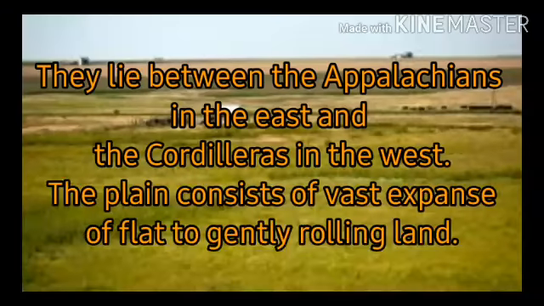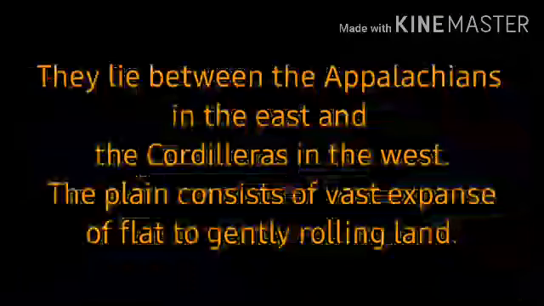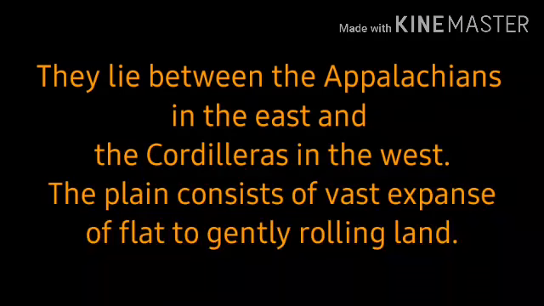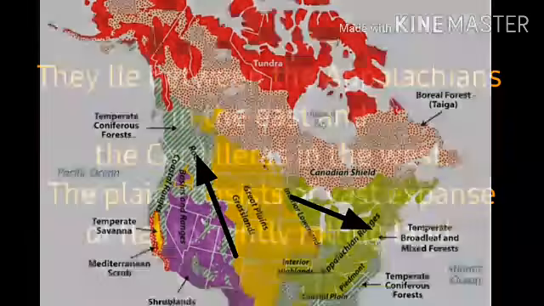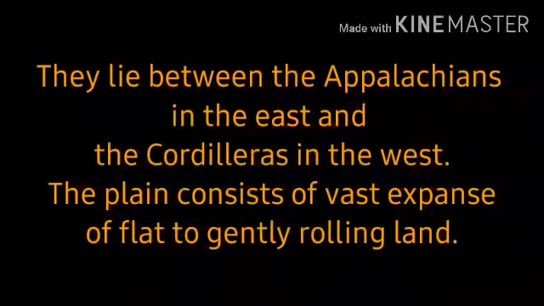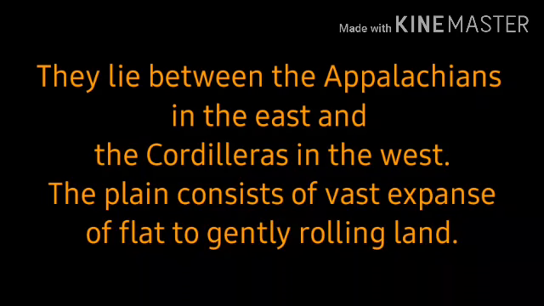The plain consists of a vast expanse, three by five of the total area, of flat to gently rolling land. What do they tell in this sentence? They tell that the Great Plains lie between the Appalachians in the east and the Cordilleras in the west. Next, the plain consists of a vast expanse of flat to gently rolling land.